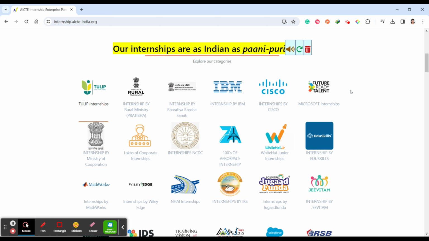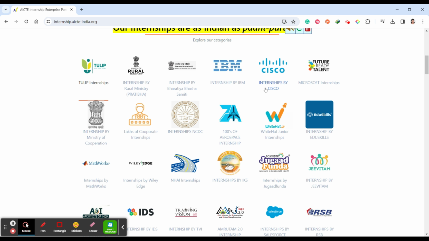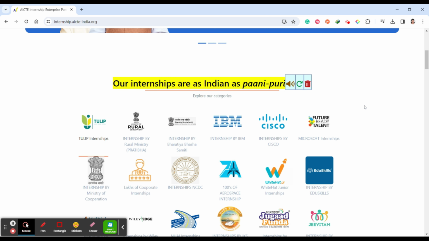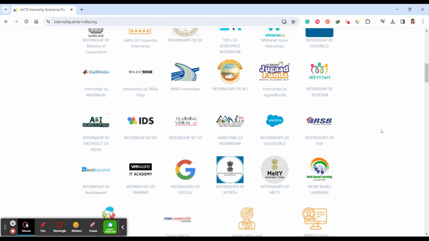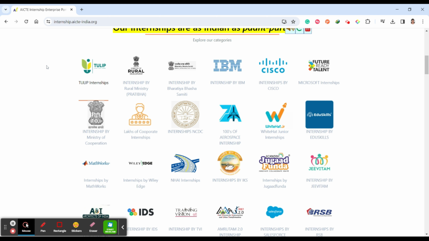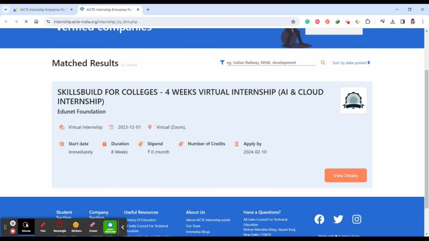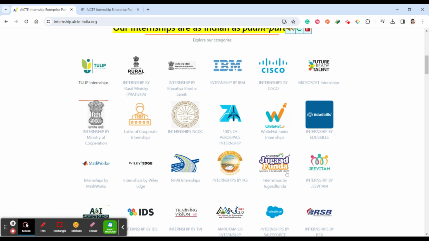which are provided by Indian companies, like Tulip. You can see internships by Cisco, IBM, and Microsoft. So here you can search based on the company, and for Indian companies you can find the complete internship details. Once you click and open, you can see the internship provided by IBM itself.